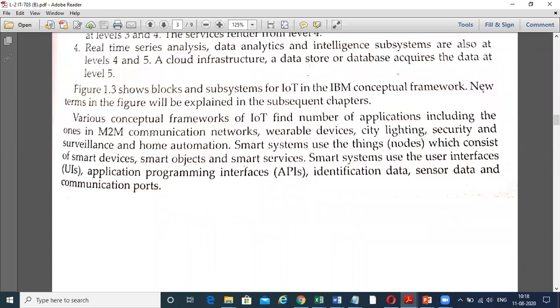various conceptual frameworks of IoT find a number of applications, including end-to-end communication, that is machine-to-machine communication networks, wearable devices, city lighting, security and surveillance, and home automation. Smart systems use things as a node, which consists of smart devices, smart objects, and smart services. Smart systems use the user interface, that is UIs, application programming interface, that is API, identification data, sensor data, and communication port.